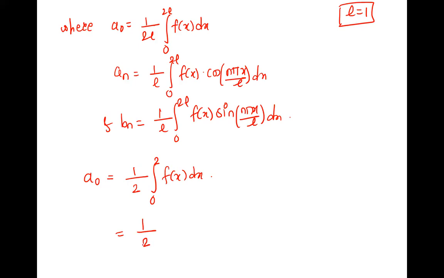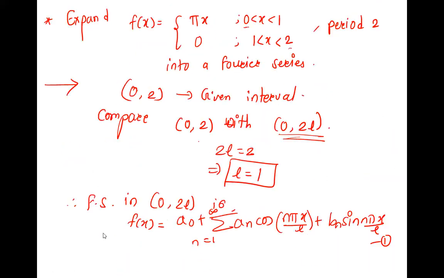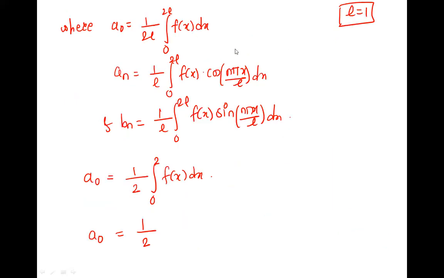Okay, f of x. Check your f of x, here it is. We have to find the integration 0 to 2. But 0 to 2 is divided into parts, 0 to 1 and 1 to 2. So the integration also breaks: integration 0 to 1 and integration 1 to 2.